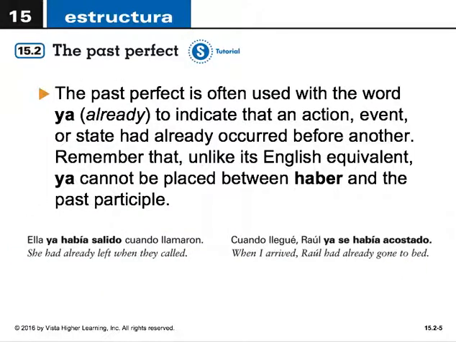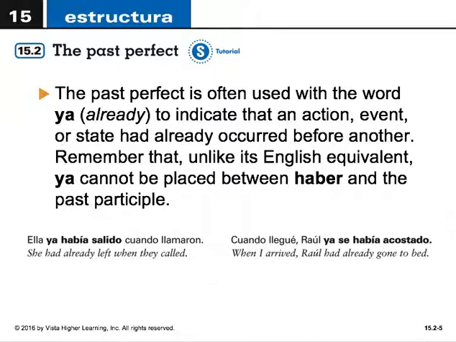The past perfect is also often used with the word ya, which means already, to indicate that an action, event, or state had already occurred before another. Remember that unlike its English equivalent, ya cannot be placed between haber and the past participle. There's never any separation between haber and the past participle.